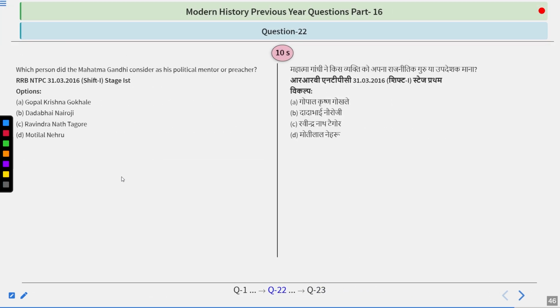Which person did Mahatma Gandhi consider as his political guru or preacher? Gopal Krishna Gokhale, Dadabhai Naoroji, Rabindranath Tagore, Motilal Nehru. Think about it.